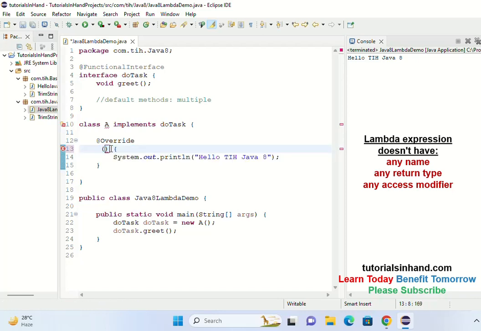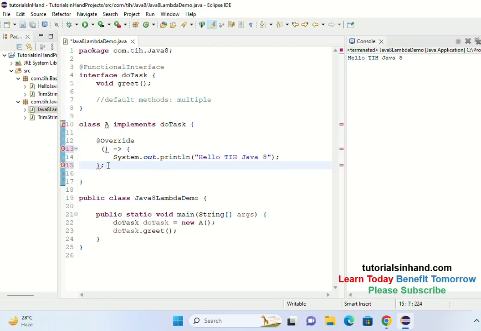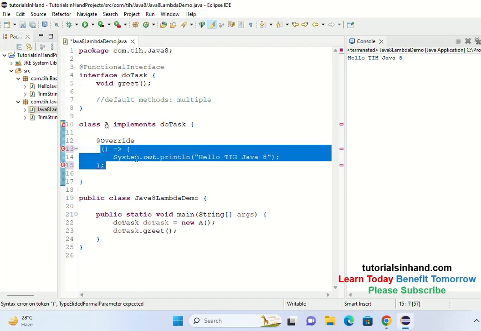And how do we represent a lambda expression? We already said that we can represent a lambda expression using this arrow, right? And at the same time, you must be aware that every statement in Java ends with a semicolon. So this is the complete lambda expression for the implementation that we had in the traditional approach.